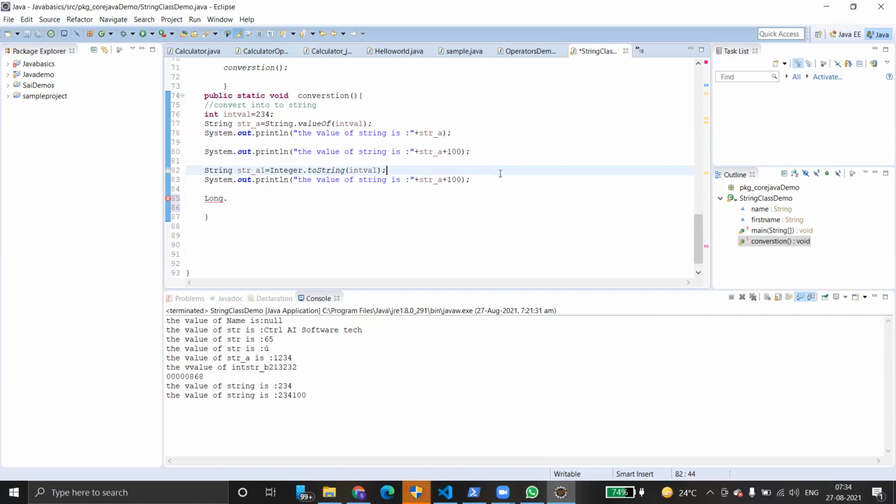The framework basically contains array list, linked list, vector, hash set, linked hash set, tree set. So many things are there. Hash table and so on, and a few interfaces like iterator. What is this collection framework and what is its hierarchy?